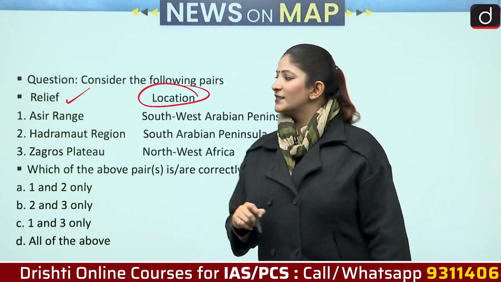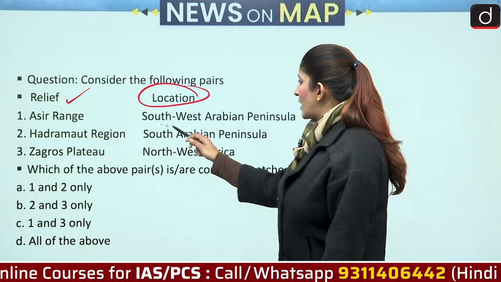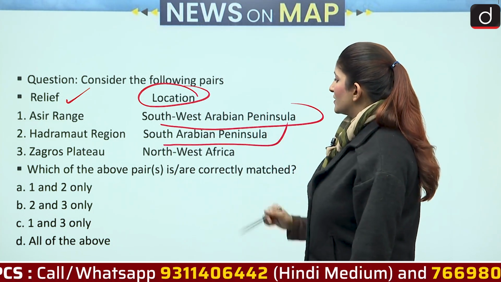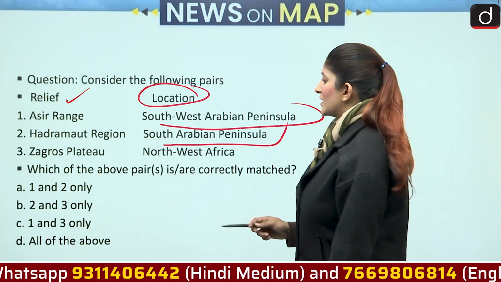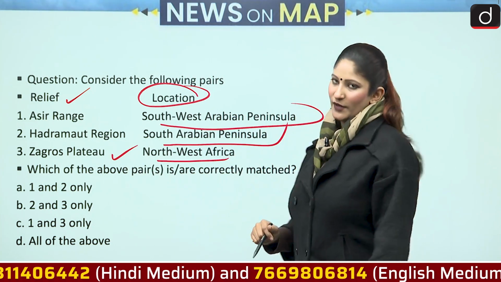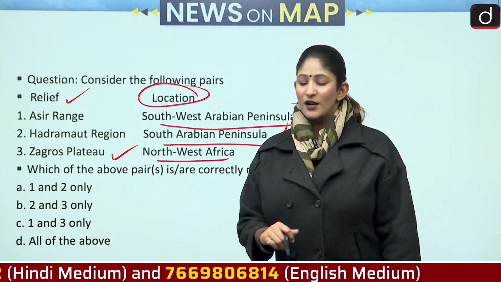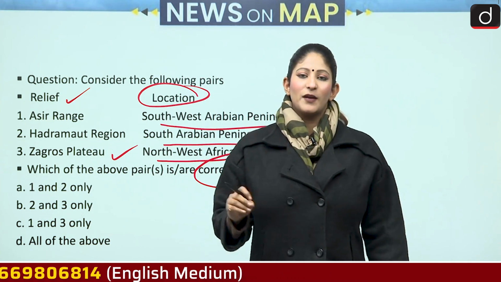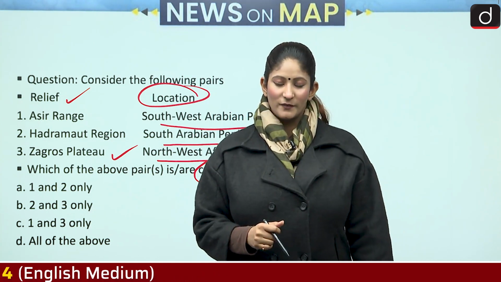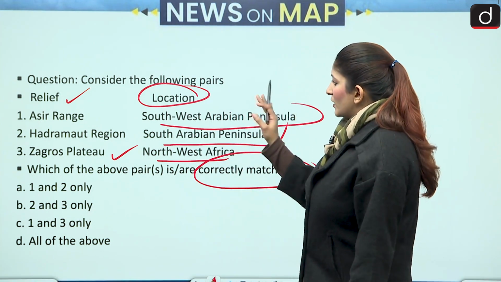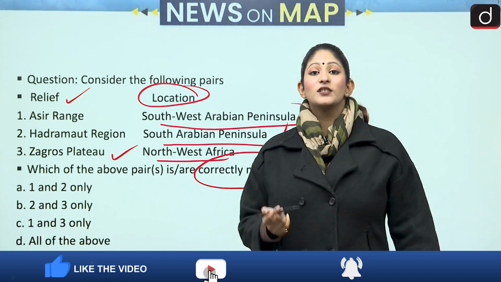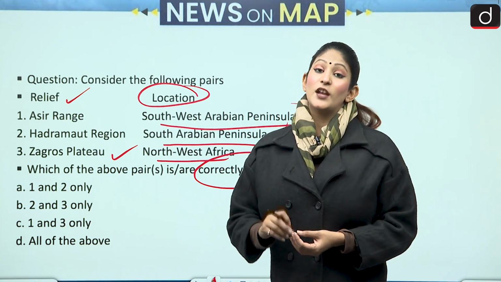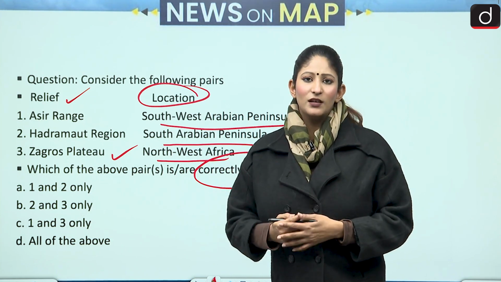The first pair here says Asir range in southwest Arabian Peninsula, Hadramaut region in South Arabian Peninsula, and Zagros Plateau, Northwest Africa. So we have to select the pair which is or are correctly matched. Sometimes it could be given not correctly matched. Be very careful with what you read in your question. I would like to suggest that you yourself keep an atlas with yourself so that proper marking can be done and you become more memorized with the facts.